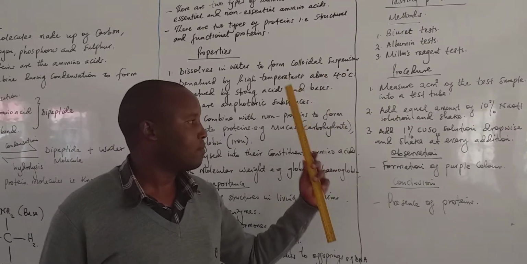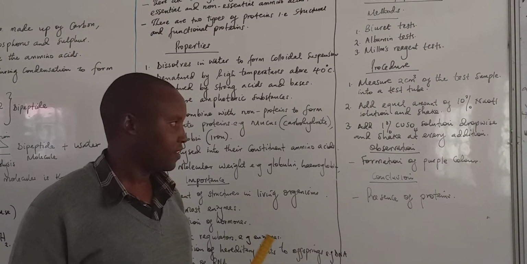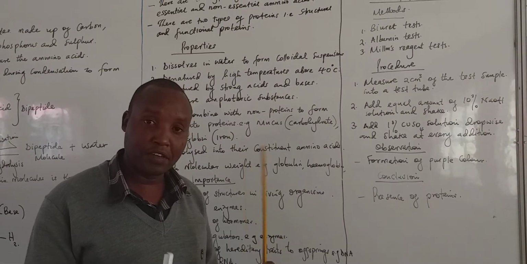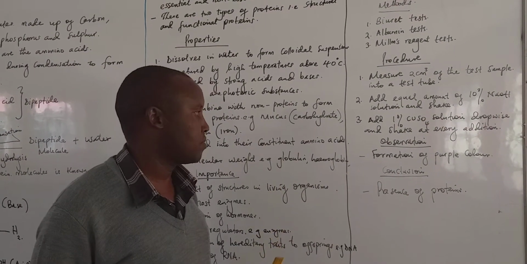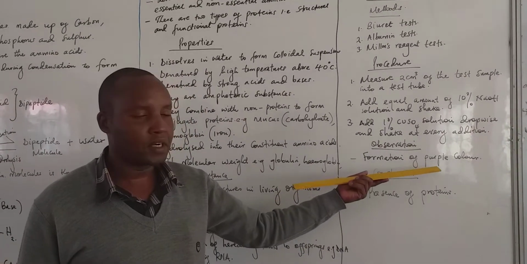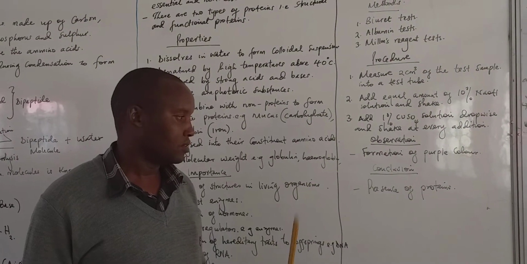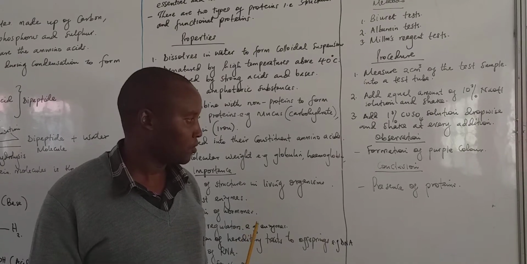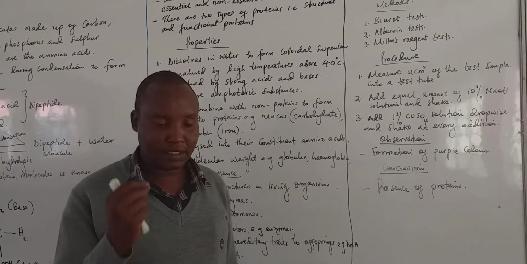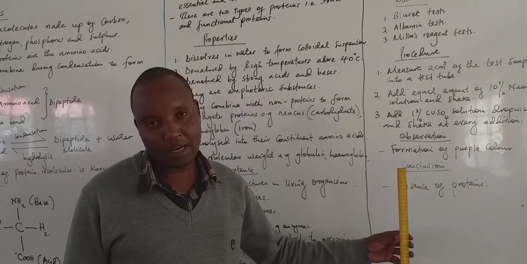Then you add equal amounts of 10% sodium hydroxide solution and then you shake. After shaking, you add 1% copper sulfate solution, dropwise. After every shake, you add a drop of copper sulfate in every addition. And then you observe the formation of purple color. If there is formation of purple color in that food sample or test sample, you will say that proteins are present. And if there is absence of the purple color in that test solution after adding the reagents, you will say proteins are absent.